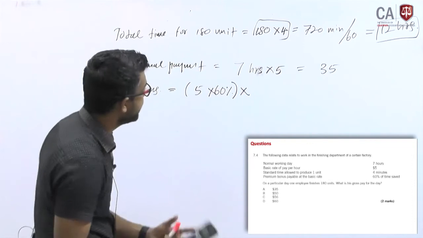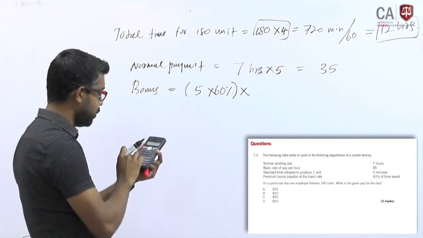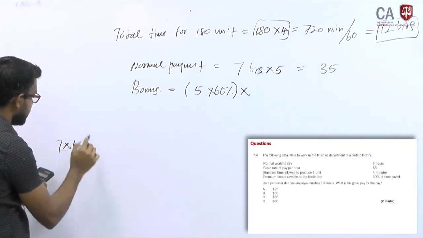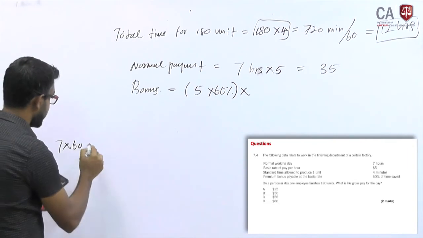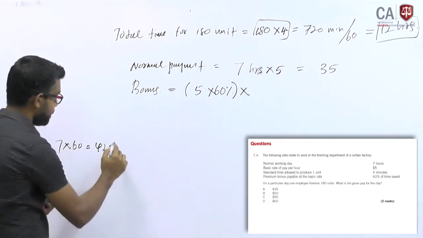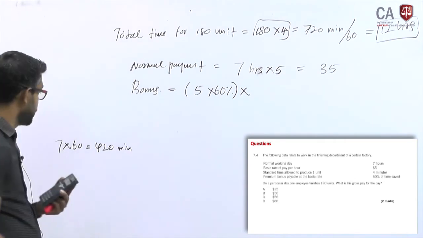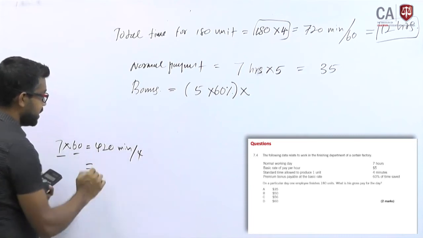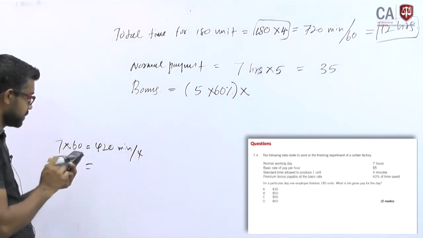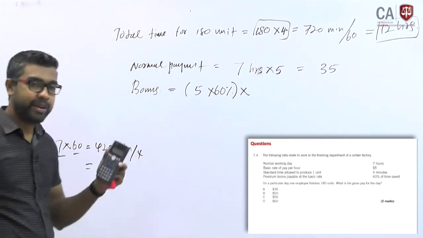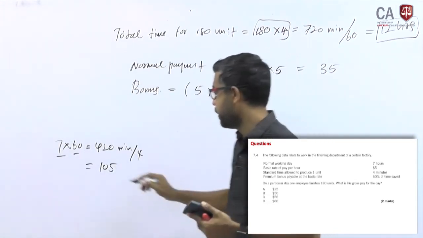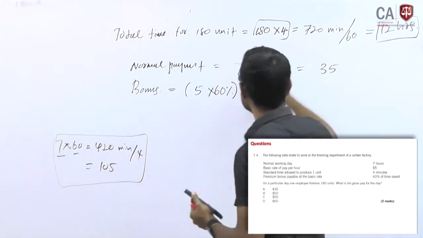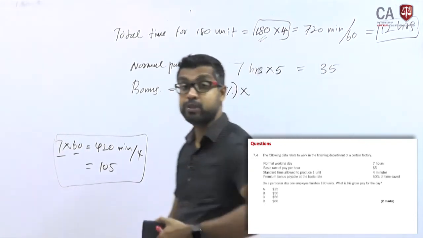Actually, how many should you produce? If you work 7 hours, 7 into 60 minutes, so 420 minutes you have per day. Divide by 4, because each product takes 4 minutes. 105 units. Under normal circumstances, you should have produced 105 units. But you have already produced 180 units, which means you have produced extra.